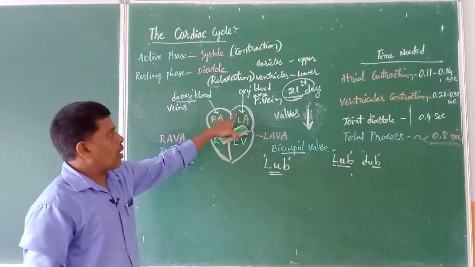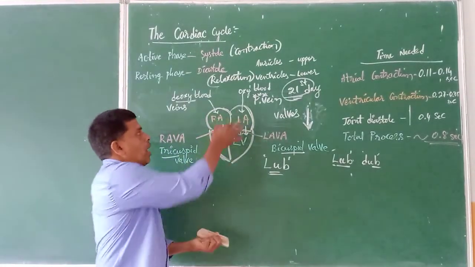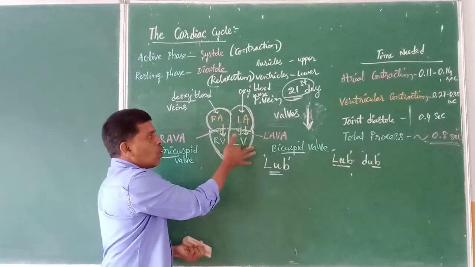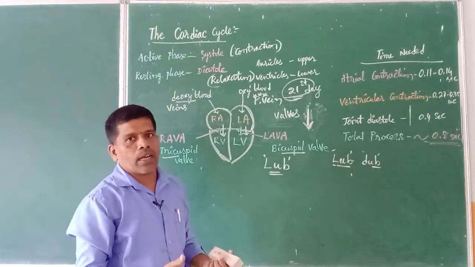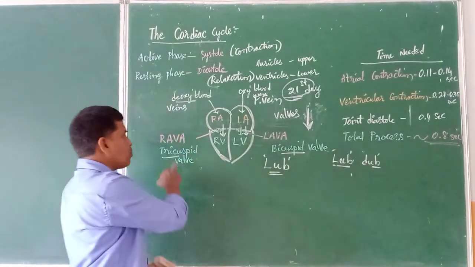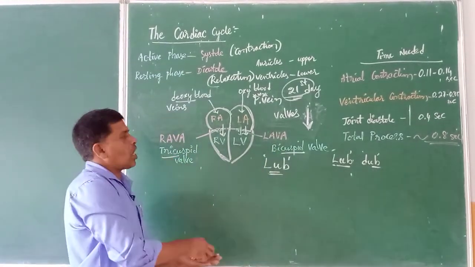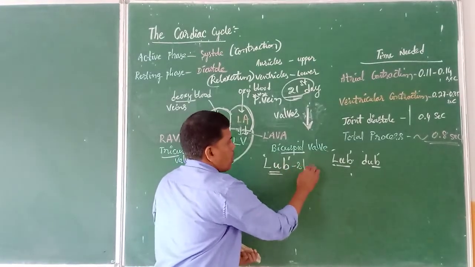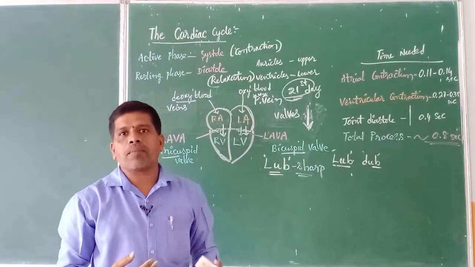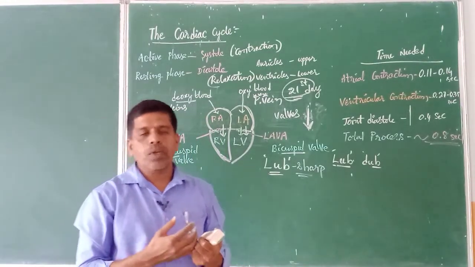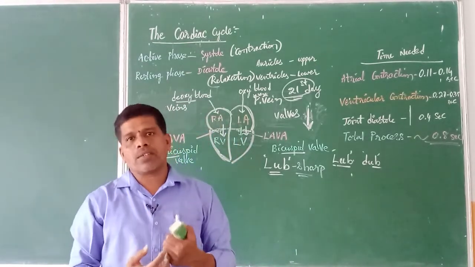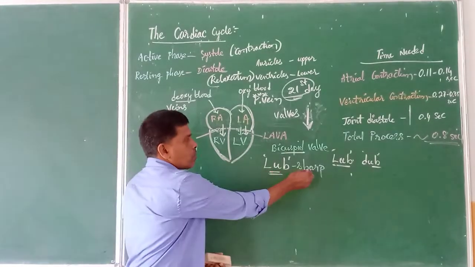Whenever the auricles contract, they develop a high pressure. Because of that high pressure, the blood is pumped from the upper two chambers into the lower two chambers, and the blood tries to come back again into the upper two chambers, hitting the valves, the bicuspid valve on the left side and the tricuspid valve on the right side. Then a sharp sound is produced, which we can hear very clearly. Generally we know how to test our heartbeat by using a stethoscope. Doctors use the stethoscope to hear the heartbeat and know the functioning of a patient's heart. So the lub sound is produced during that time.